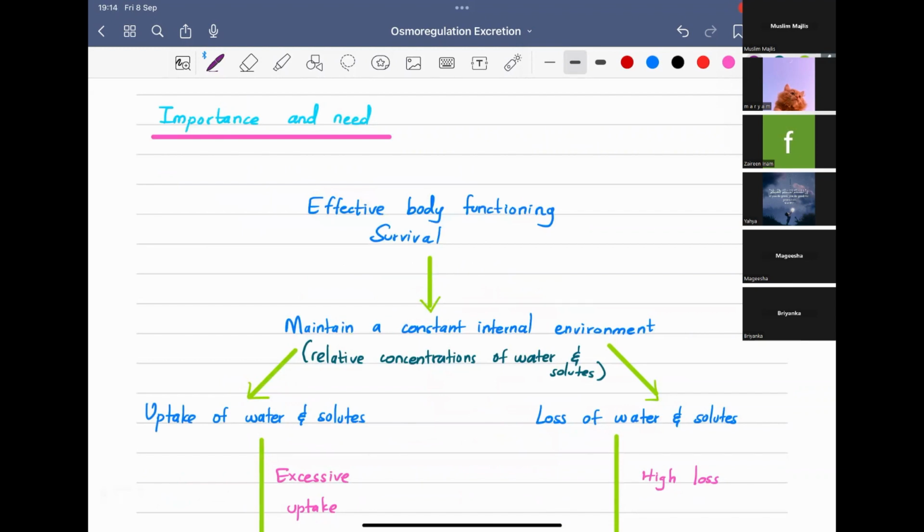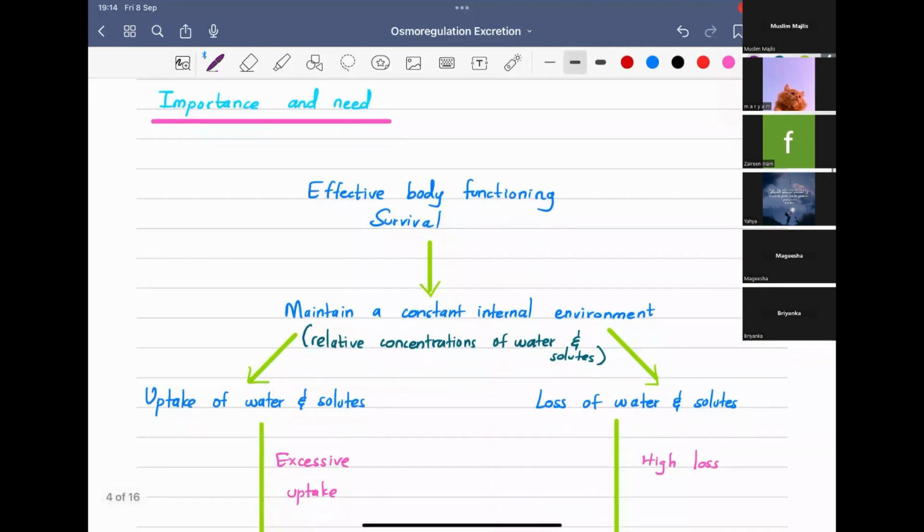From the beginning, when you were studying Unit 5, you went through many processes, for example digestion, circulation, respiration. Those are the systems related to those biological processes. The first thing you studied is what is the need of it, what is the importance of it, and why it is there. That is what we are going to study here.